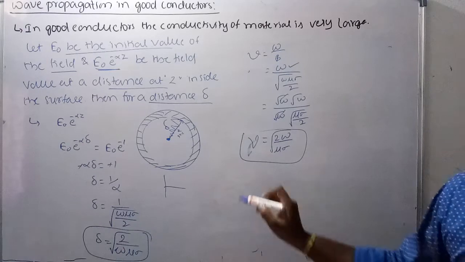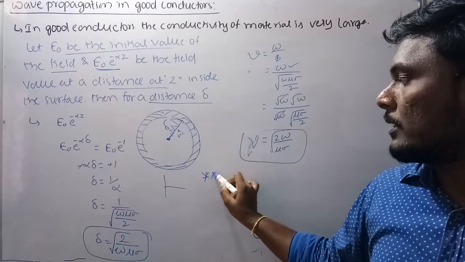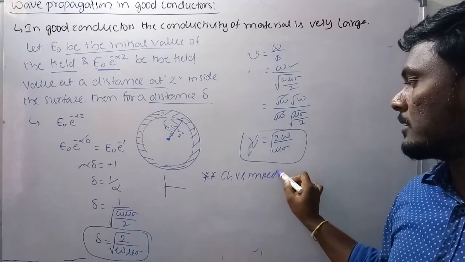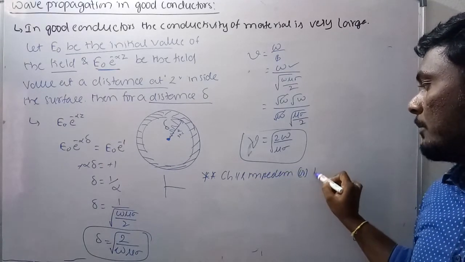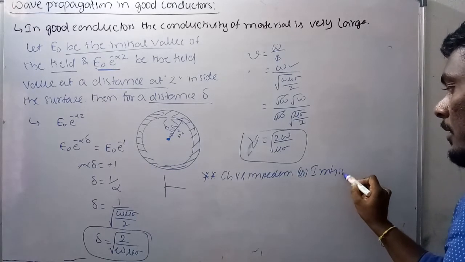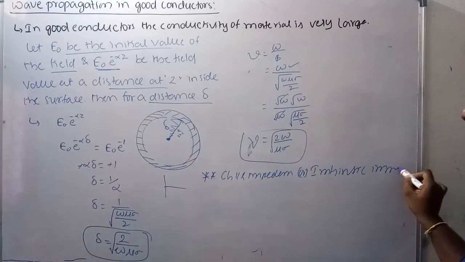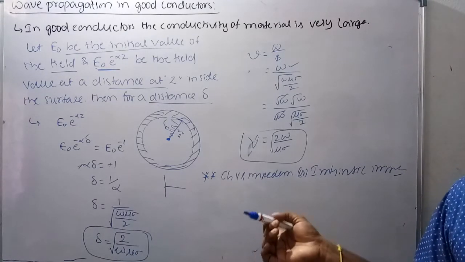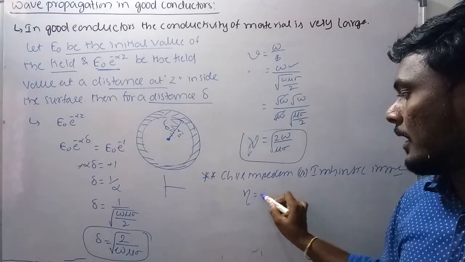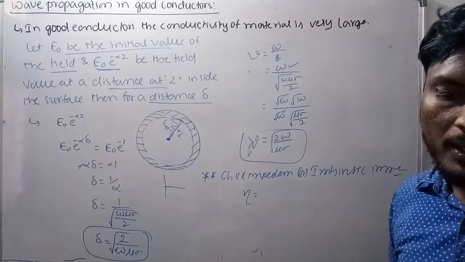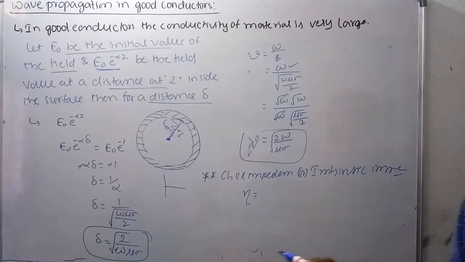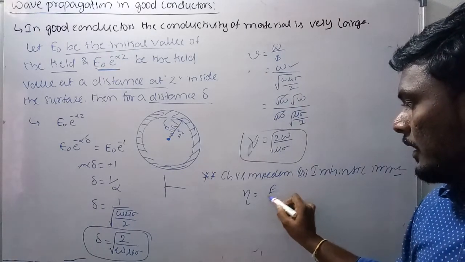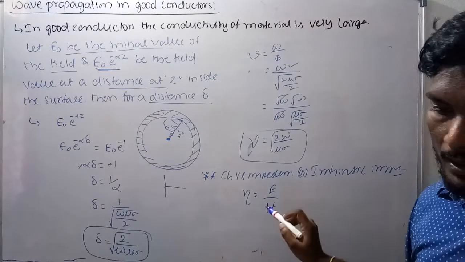Now I am going to introduce one more very important 2 marks question here, that is the characteristic impedance or intrinsic impedance. This is a very important topic now. Intrinsic impedance, characteristic impedance or intrinsic impedance, is defined as the ratio of amplitudes of electric field and magnetic field. It is indicated with eta, and it is the ratio of electric field intensity wave to magnetic field intensity wave, or under root E by H.